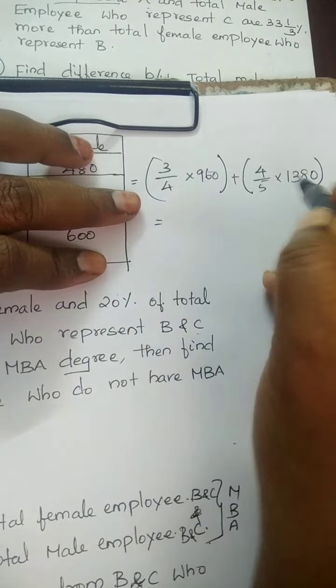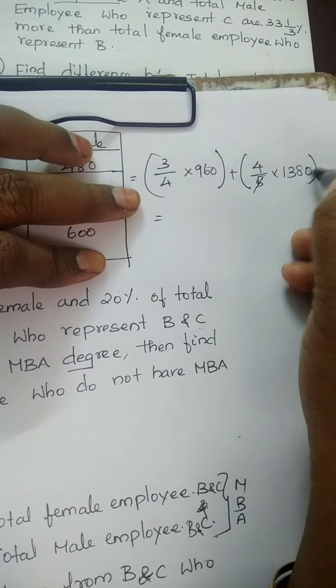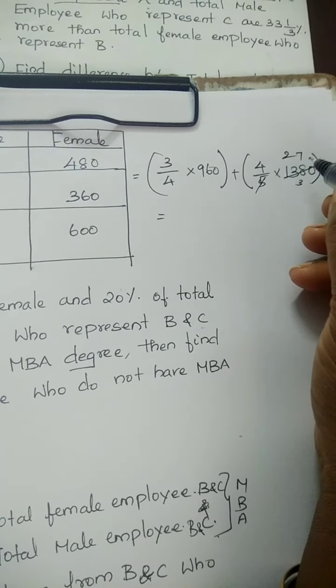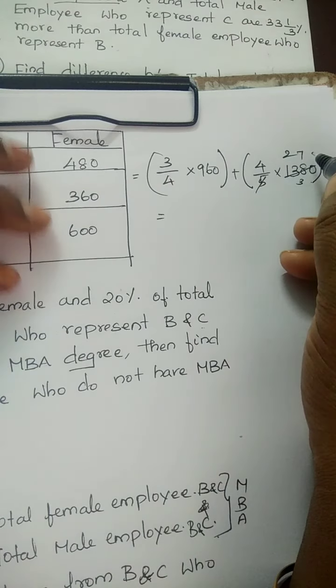Now cancel this. 5 2s are 10, 3 7s are, and then 3 6s are 18.